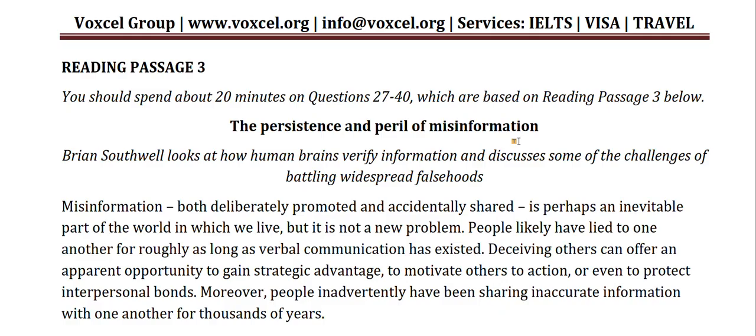In this passage there could be something about how misinformation spreads, what we can do to combat it, why it is persisting for so long, why we are not able to eliminate it altogether, and what the disadvantages of misinformation are. These things may or may not be given, but we can get a fair idea from the heading.